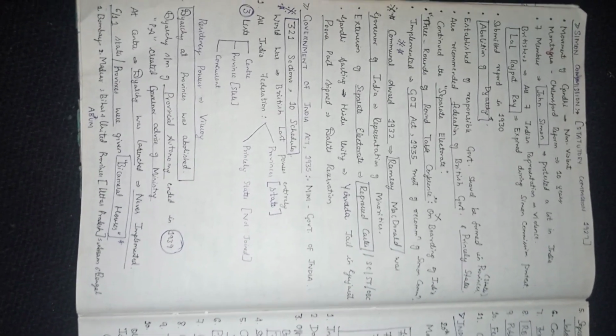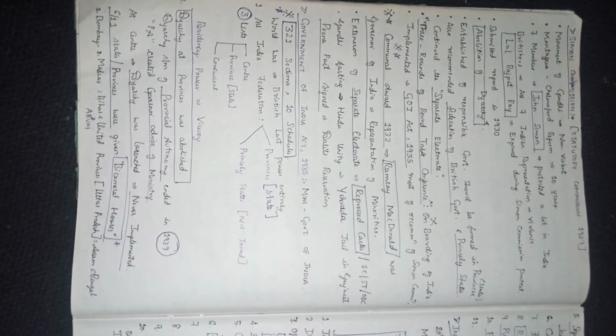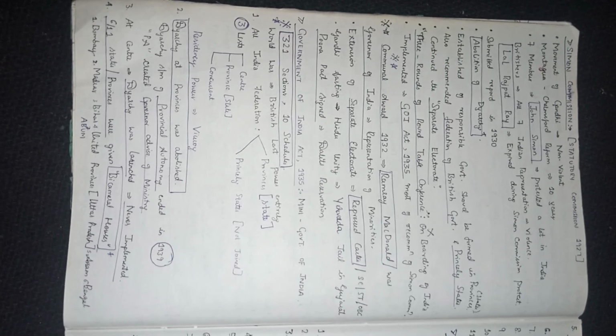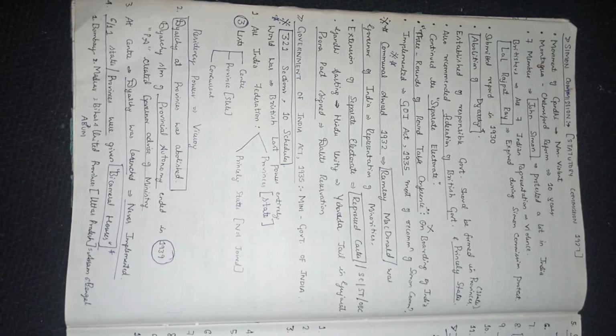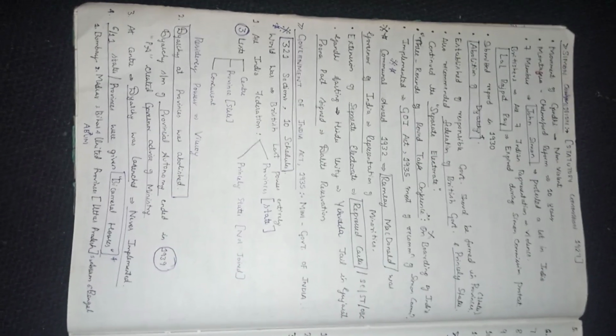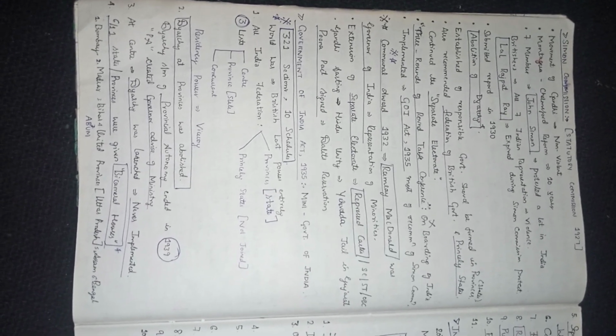Provinces is nothing but states. It also recommended federation of British government and princely states and continued the separate electorate. Three rounds of Round Table Conference on the basis of India implemented the Government of India Act 1935, with most of the recommendations of the Simon Commission.